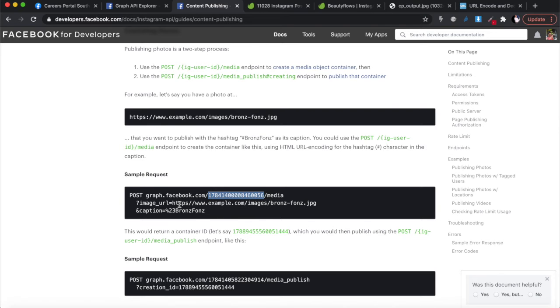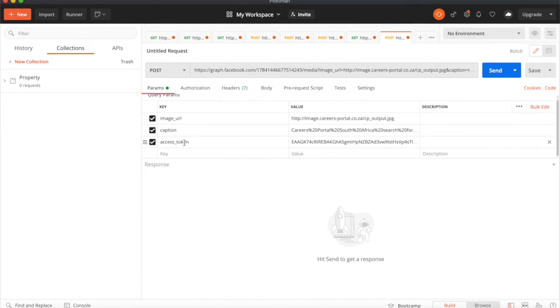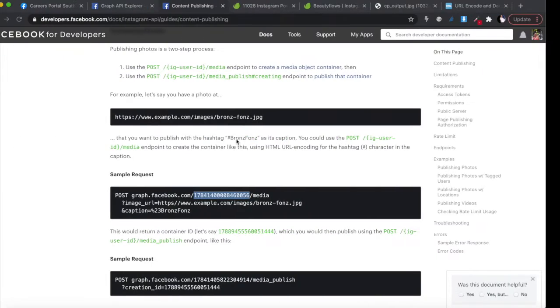What's missing from this sample request is the access token. You need to enter the access token, and this is the user access token, so that the API can verify that this user with that access token has the permission to post on this page ID. And that's how they're going to verify your request, okay? And this is not in the documentation.